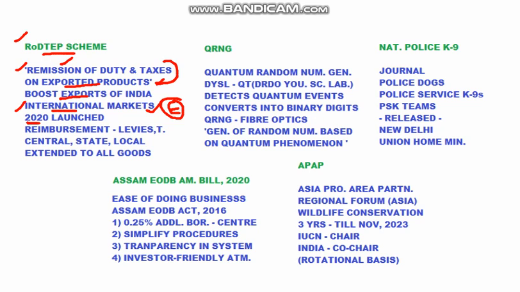This is launched in 2020, very recently, and as we have discussed, this is about reimbursement of levies or taxes. So any taxes or levies that any exporter or any manufacturer of a product puts in, he will be given back that amount and his goods are easily exported outside. So this is not only restricted to an area, but all the goods and all the markets that are going to be from central, state or local levels. So this RODTEP scheme is applied even to state and local goods also.